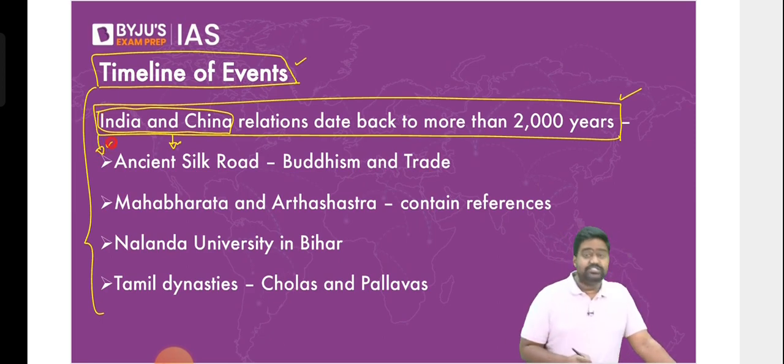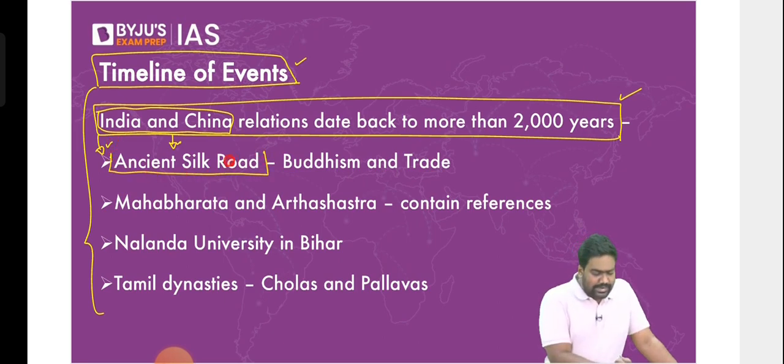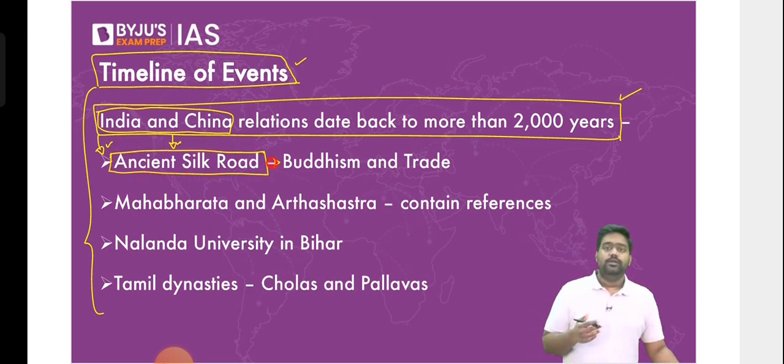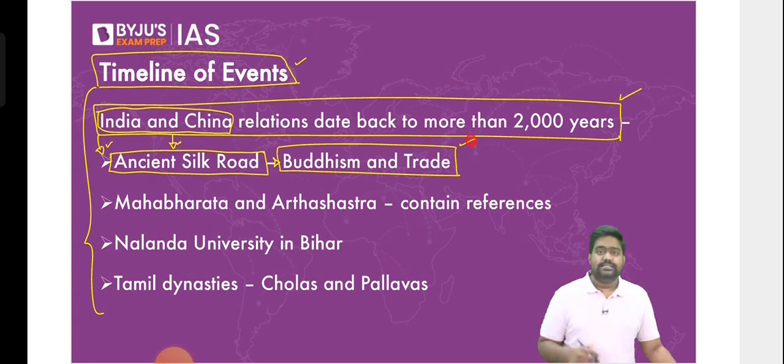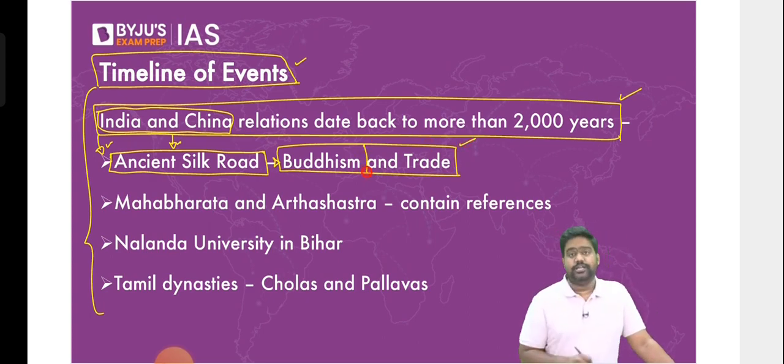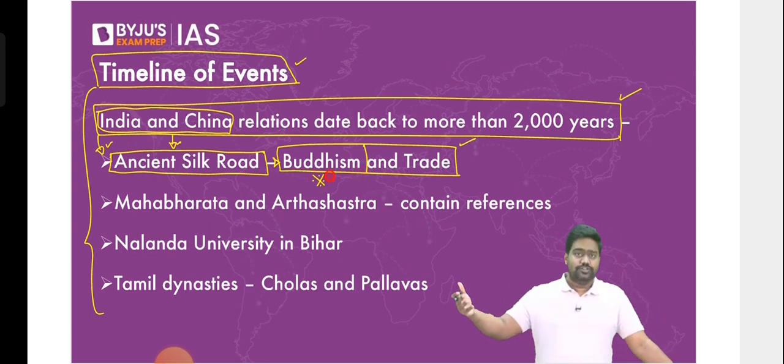So let me point out some of the historical connections that point to links between our two ancient civilizations. See, both India and China were linked with the ancient Silk Road or the Silk Route, through which trade and ideological exchange was taking place since centuries. Buddhism has traveled from India to China. Even today, Buddhism is a popular religion in China. India is the birthplace of Buddhism, and there are clear, documented evidences to show that Buddhism traveled from India to China and the rest of Asia as well.